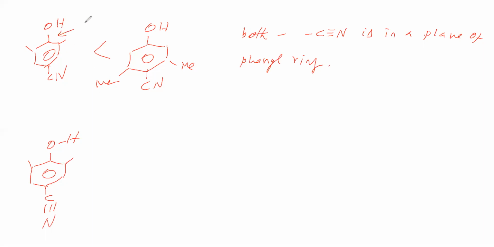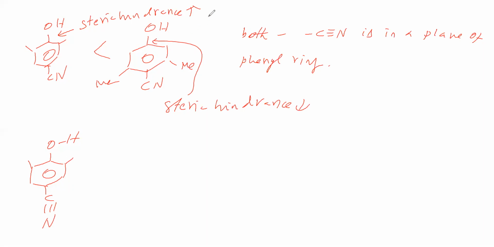Because here steric hindrance is more, whereas here steric hindrance is less. Steric hindrance is more means base cannot come easily and abstract H plus. So base is finding difficulty to take H plus from here, therefore acidic nature is less. Here steric hindrance is less, therefore base easily takes H plus, therefore this acidic nature is more. So which is more acidic and which is less acidic, that point we got it.